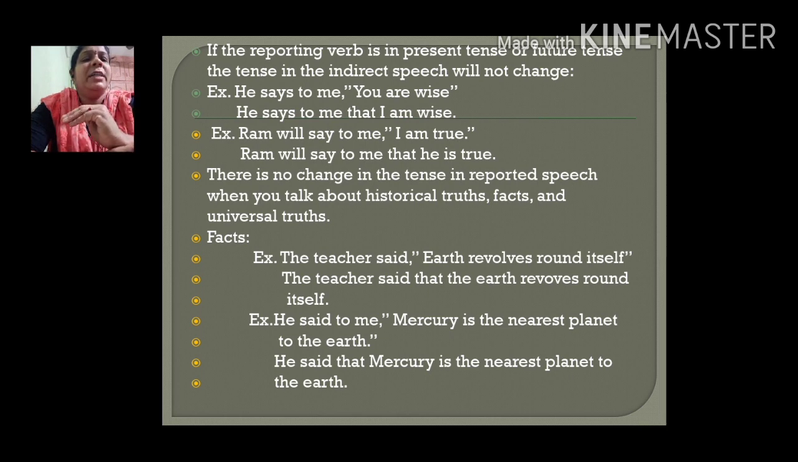Okay, if the sentences are either historical truths or facts or universal truths, the tense in the indirect speech also will remain the same because they are facts and truths. They will never ever change. They remain the same in all types of tenses, whether in the past or present or in the future. This should be noticed and observed properly.